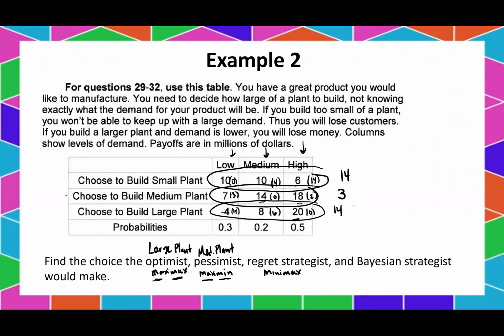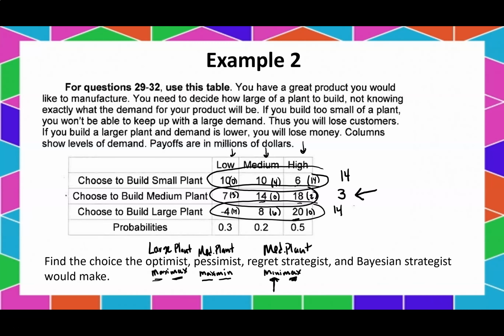So these are the maximums, right? We're finding the max regret, and now I want to minimize it. So which one is the minimum of that? Well, that's going to be 3, because we want to minimize the regret that we have. So we get the max going across the row, right? 14 is the max, 3 is the max, and 14 is the max of each of their rows. But then we want to minimize our regret, so we find that 3 to be the one. So this is going to be a medium plant as well.